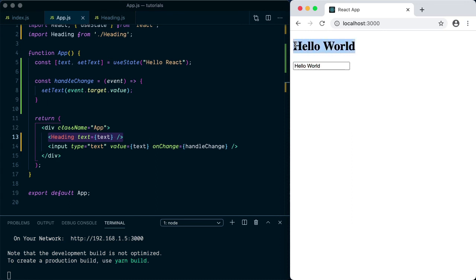And that is how, guys, you can pass props to a child component in React.